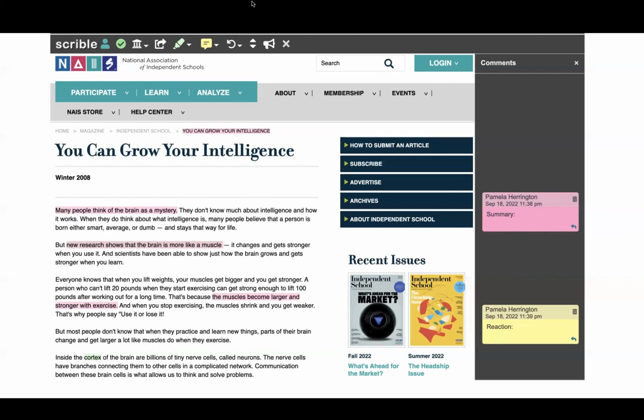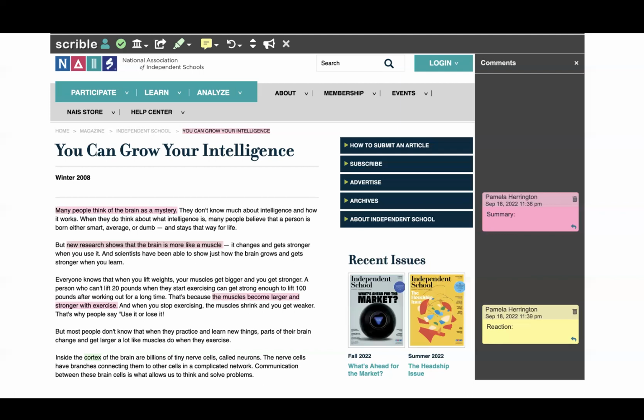Then there's also a little comment button next to that with an arrow by it. That'll also let you choose the color of comments that you want to use. Maybe you could choose pink or another color to summarize, yellow or another color to write your reactions or questions. And then you'll also see this little white box with the arrow on it. This is how you'll get a Scribble link to be able to submit it in the course.